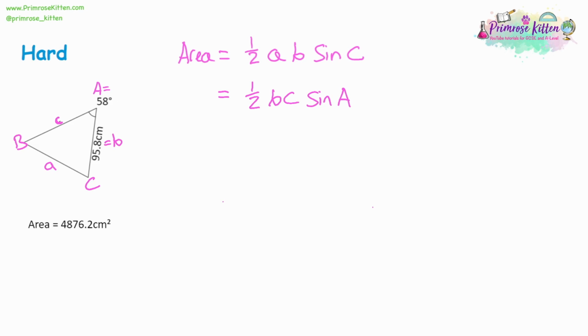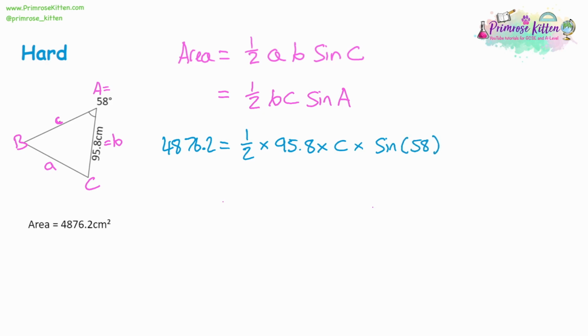So now we can substitute. The area is equal to 4,876.2. Then we've got a half multiplied by A, for the new formula, multiplied by B, which is 95.8, multiplied by C, which is the thing we're looking for. It's labelled with a C at the start. That's indicating that we're looking for it. And then the sine of A being 58 degrees.